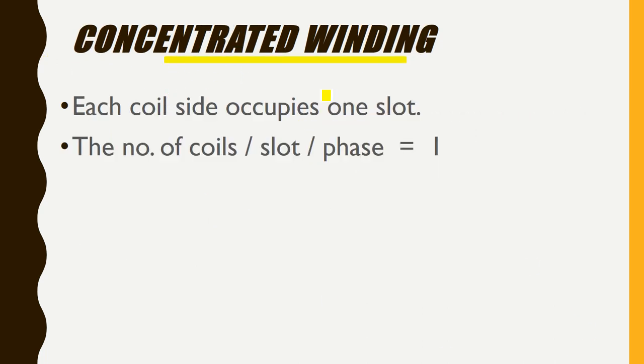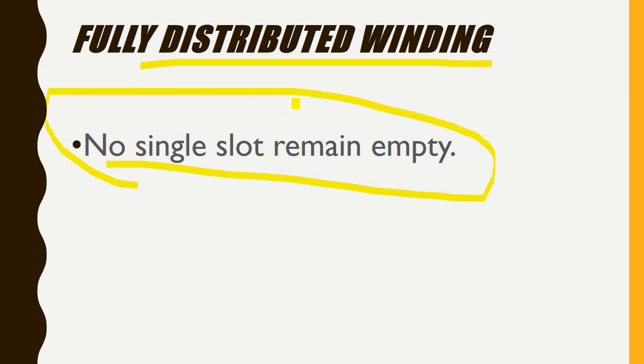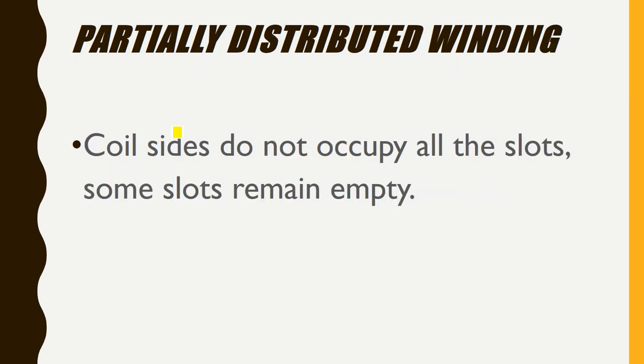And concentrated winding, if you are getting the number of coils per slot per phase equal to 1, it is known as concentrated winding. Each coil side will be occupying one slot, and fully distributed winding will be having no slot empty. If the winding is perfectly distributed, it is having no free slots available, and partially distributed, in some cases, for some windings, we will be keeping some slots free or empty. That type of winding is known as partially distributed winding.